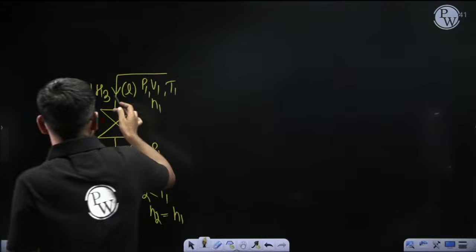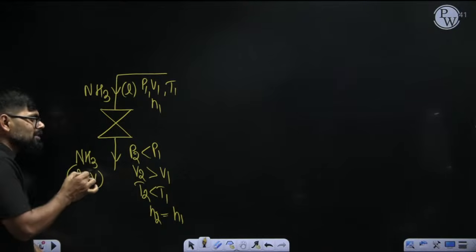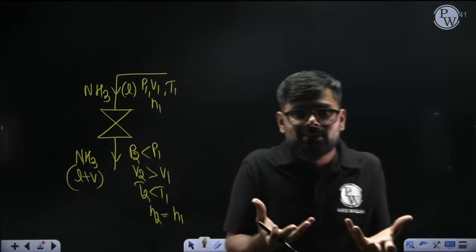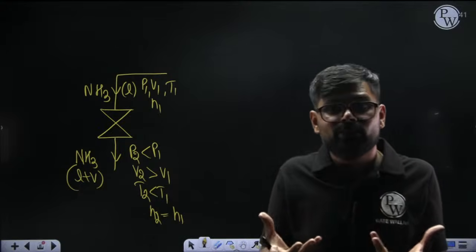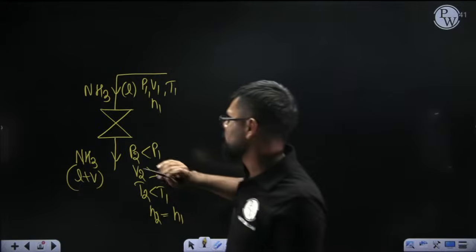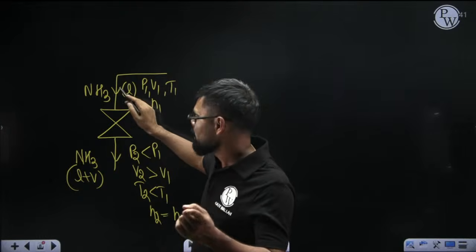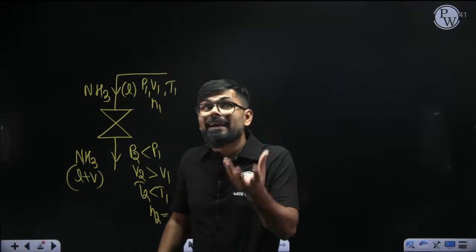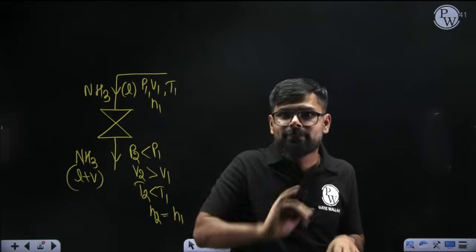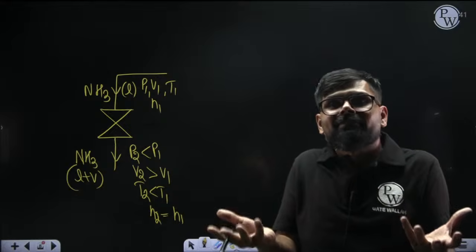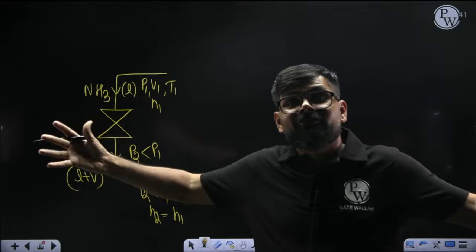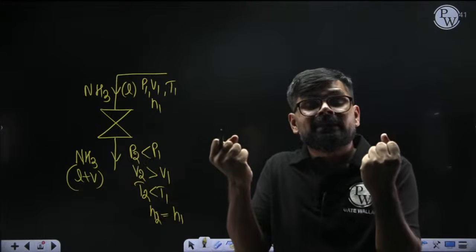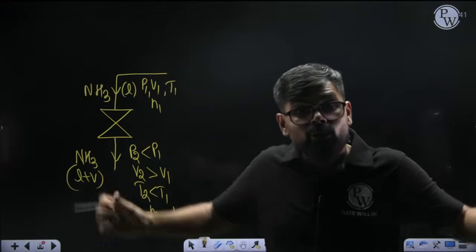You are not supplying any external energy, so how does it get vaporized? Half a kg of NH3 is vaporized, and that requires energy, but you did not supply any. So from where will it take energy? It will take energy from its own internal energy.